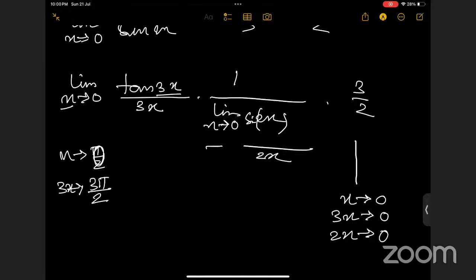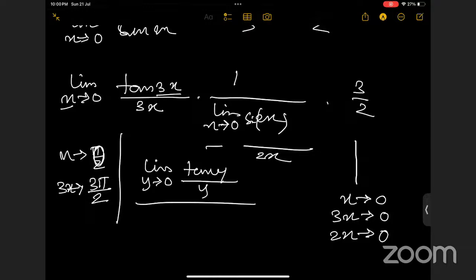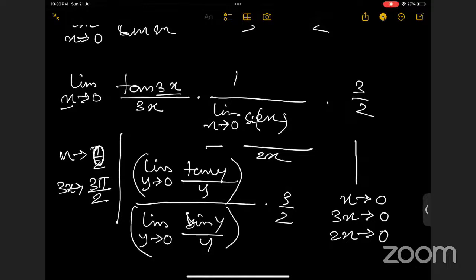So we can rewrite this as limit y tends to 0, tan y by y, into limit y tends to 0, y by sin y, into 3 by 2. So this value is 1, this value is also 1, and the answer will be 3 by 2. Yes, the answer is 3 by 2.